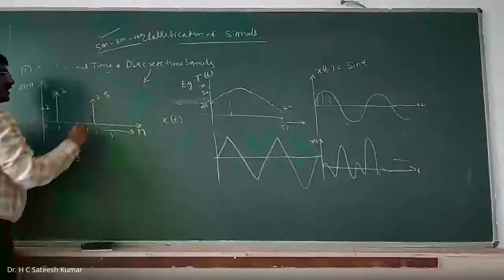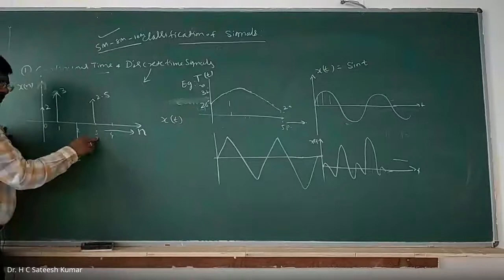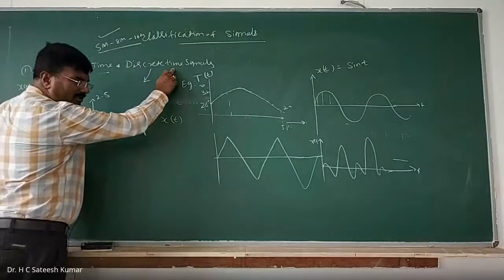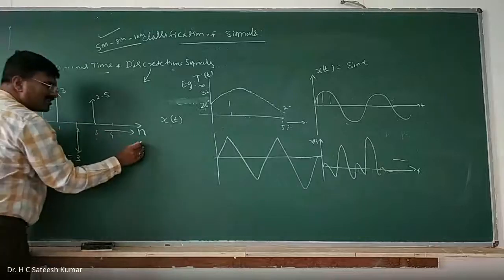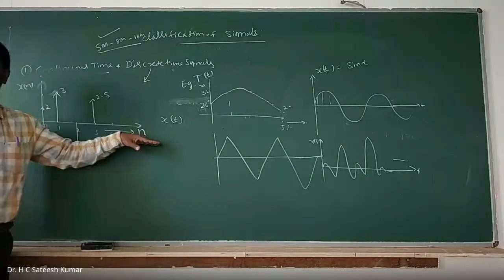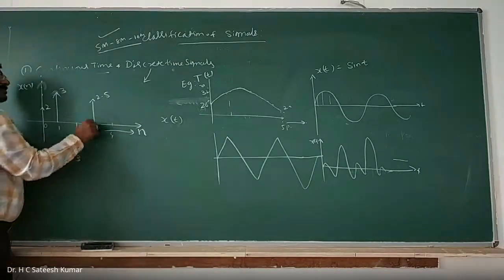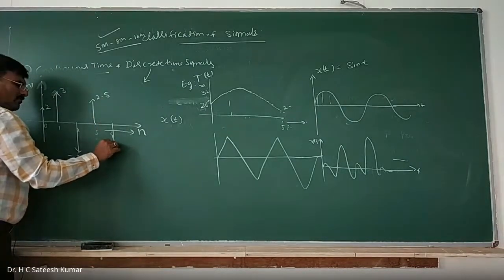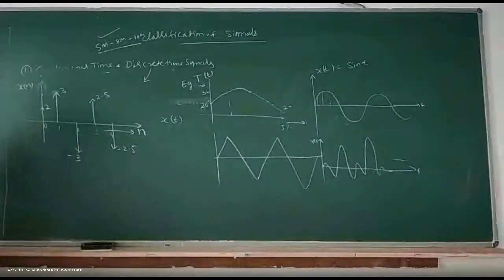So it should be integer, but integer in what? Discrete in what? Time. Therefore only the time axis is integer. The amplitude axis can be anything. This is the amplitude axis, this is the time axis. At 3 its value is 2.5. At 4 its value is minus 2.5, something like that. So this is nothing but a discrete time signal, wherein time can take only integer values.